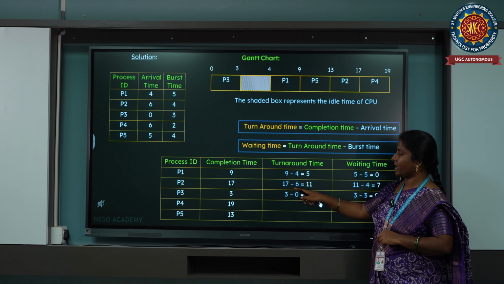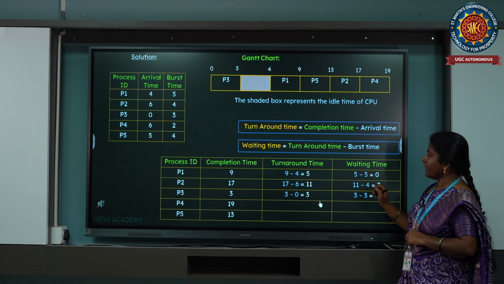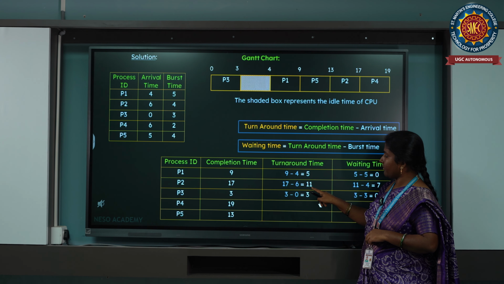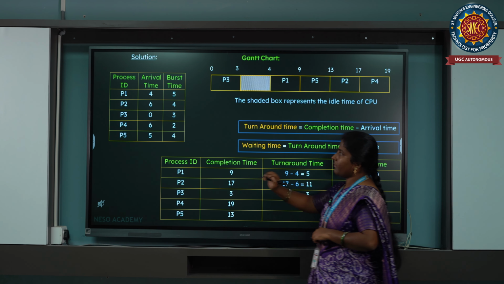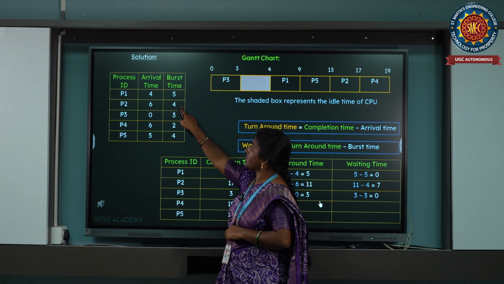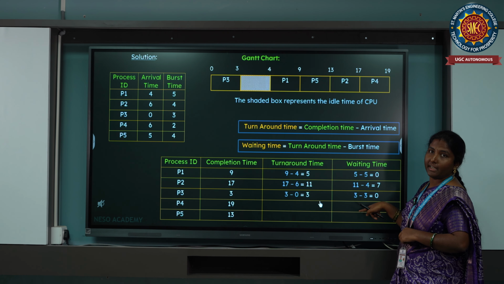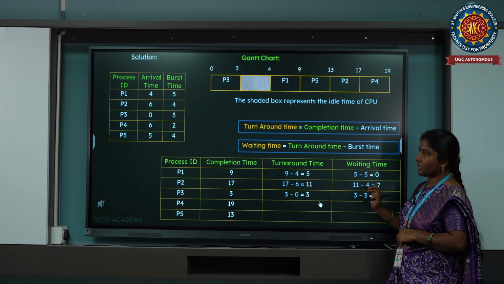The same way we calculate waiting time for the process P2: turnaround time minus burst time. Turnaround time for P2 is 11, and the burst time is 4. 11 minus 4 is 7. In the same way we have to calculate for all the processes.